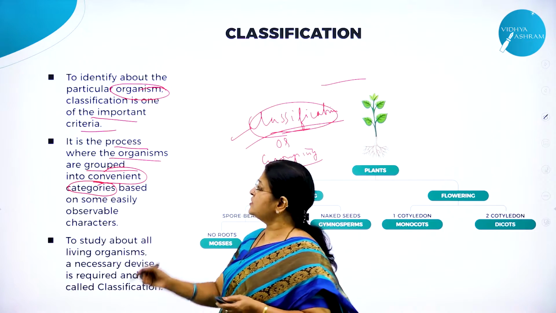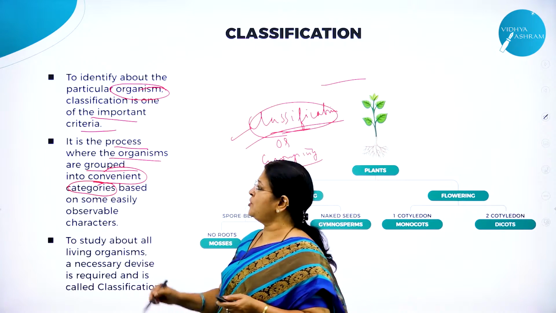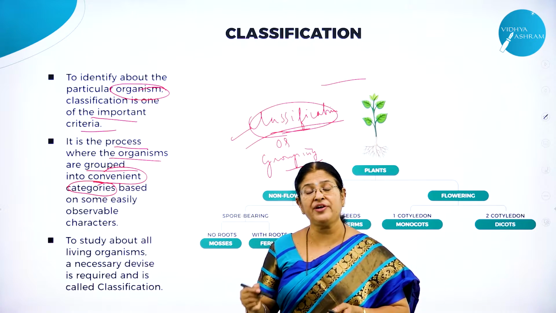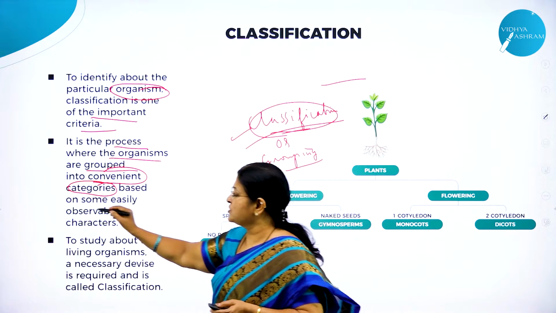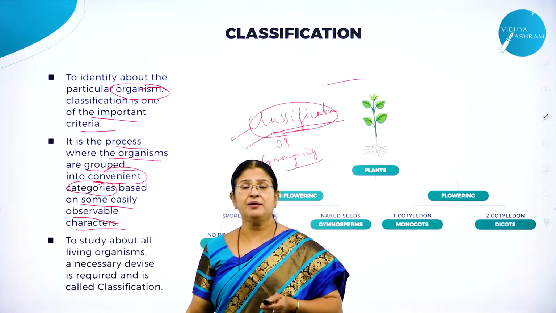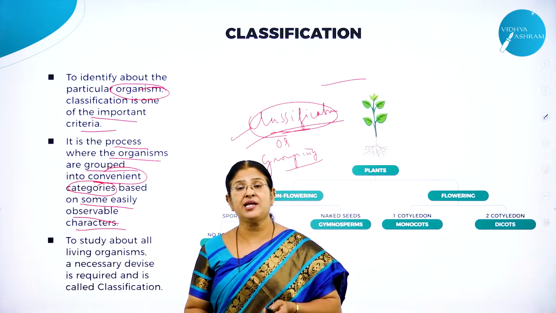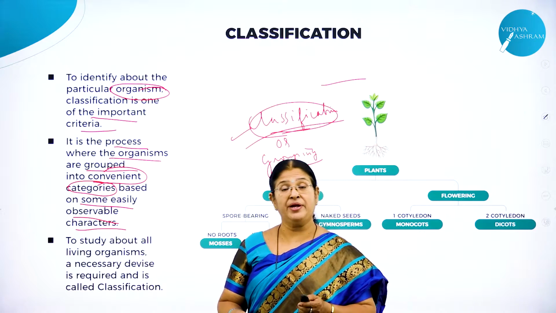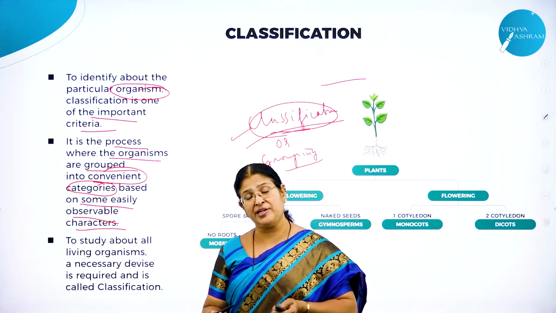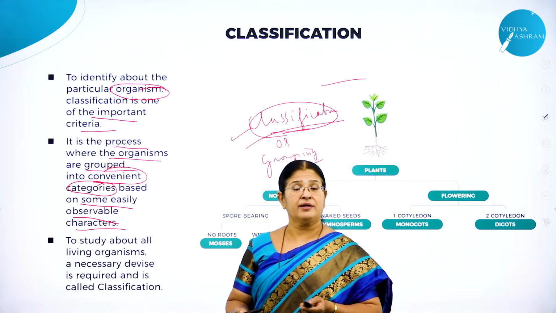That is, what is the process all about? It is a process where the organisms are grouped into convenient categories based on some easily observable characters. May it be similarities, may it be dissimilarities, or it might be phylogenetic character, right?